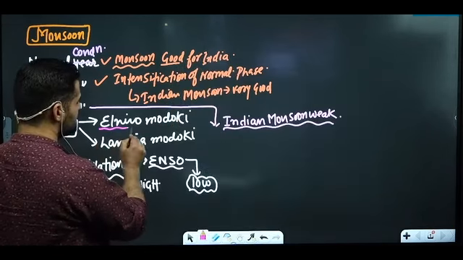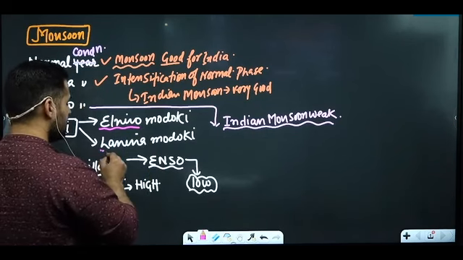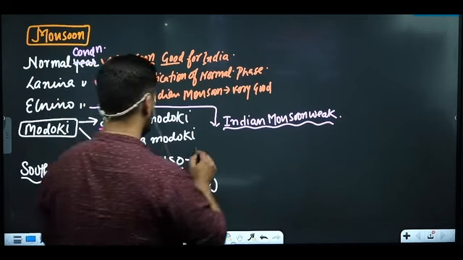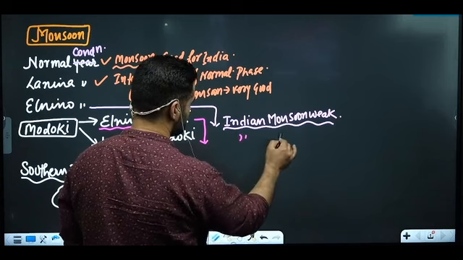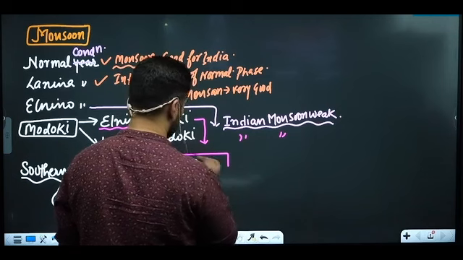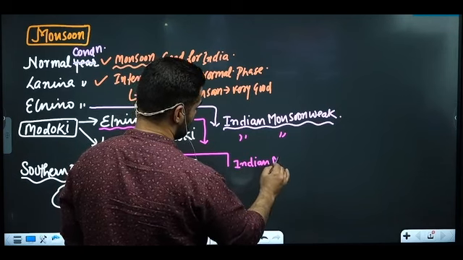Modoki, El Nino means good for India or bad for India? Bad for Indian monsoon. La Nina means good for India. So again, if there is El Nino Modoki, Indian monsoon will be weak. If there is La Nina Modoki, Indian monsoon good.